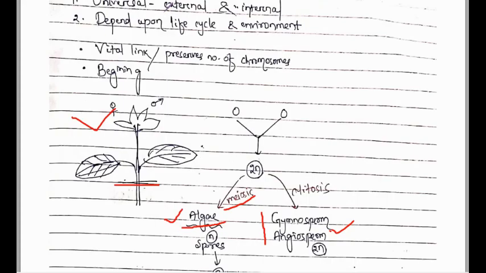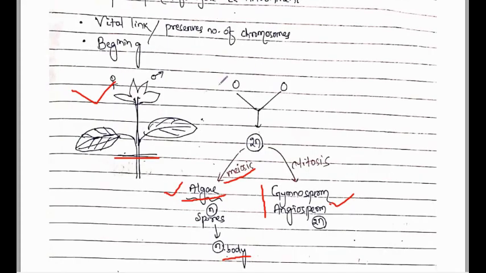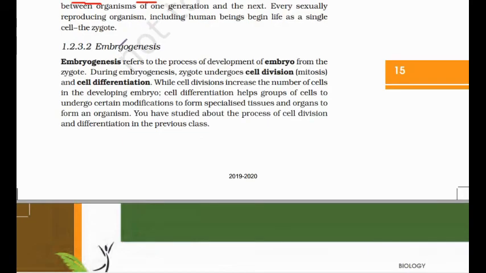One generation means the plant body which forms the gametes, and these gametes fuse to form the zygote which forms the new individual. So this is all about the zygote.